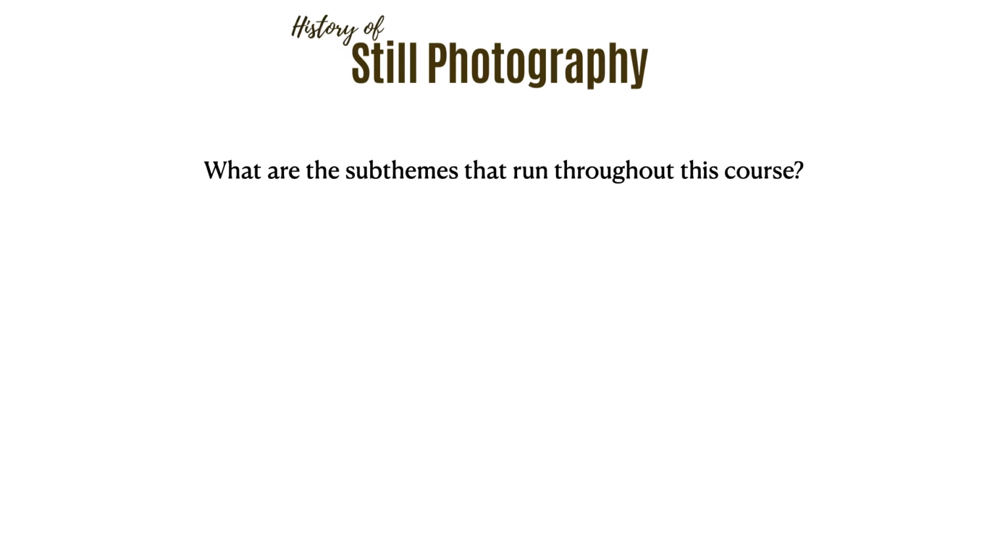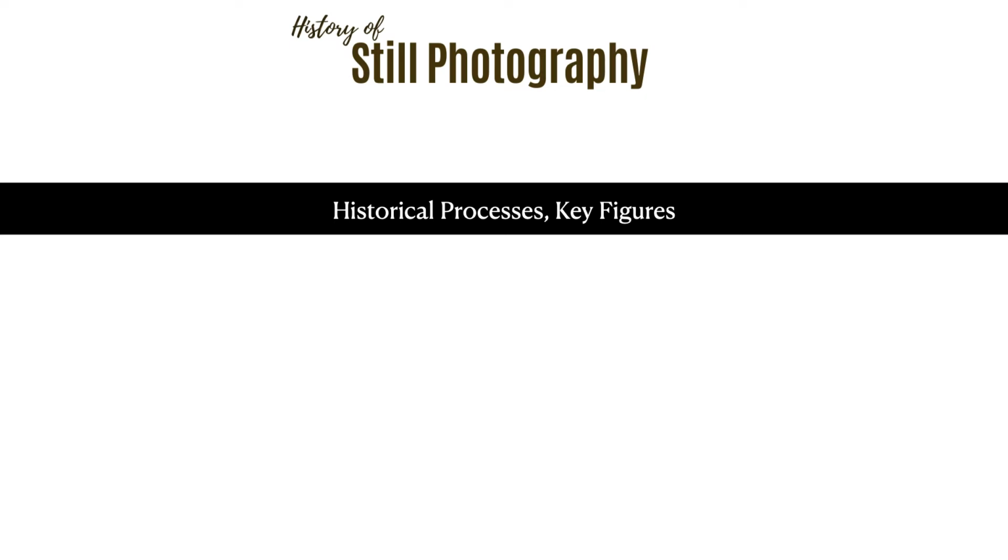Okay. So what are the sub-themes that run throughout this course? You are going to be learning about historical processes from the history of photography and key figures, okay? And to do that, you are going to be clicking through our module pages, which function much like a textbook would. You'll be reading and you'll also be watching videos, and then at the end of each module, there'll be a quiz to check your learning about those historical processes and key figures.